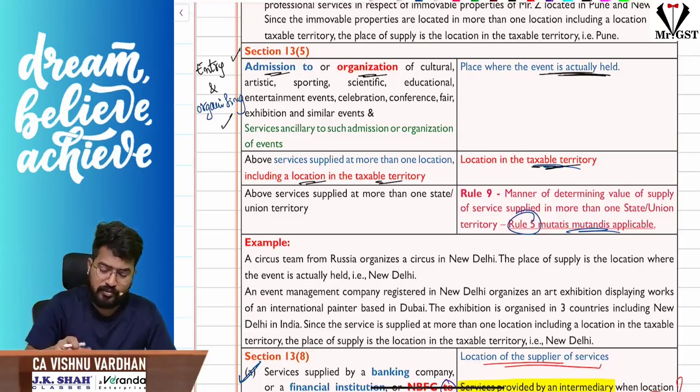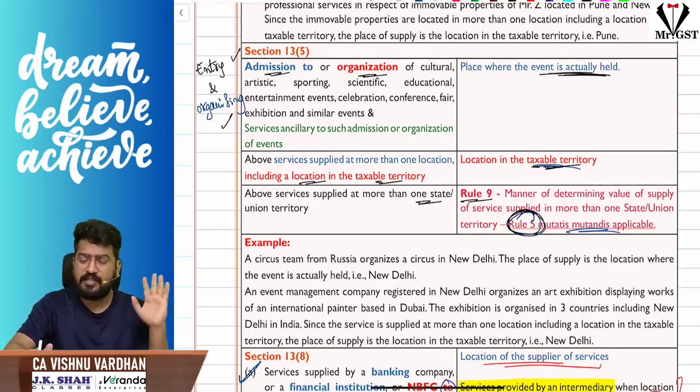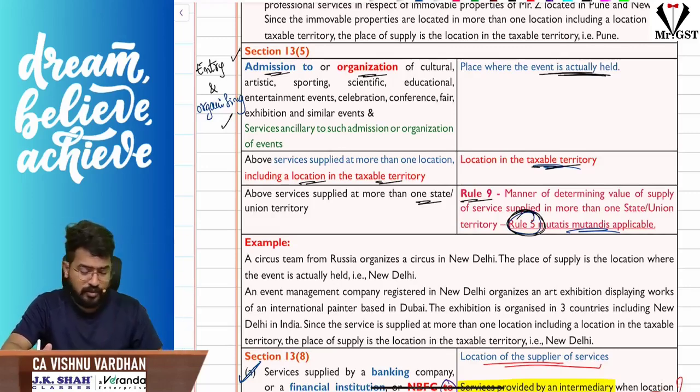Okay, so if it is happening in more than one state, just like what we have seen, rule 5, we have to follow rule 9, but rule 9 says go with rule 5. Ditto same, guys, nothing to worry, just like what we have seen in section 12. So that is the concept.